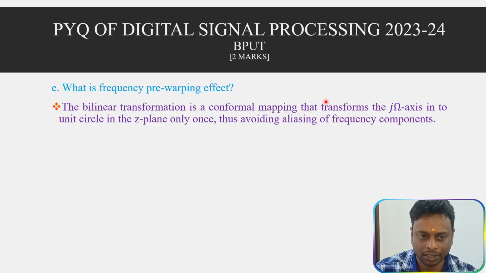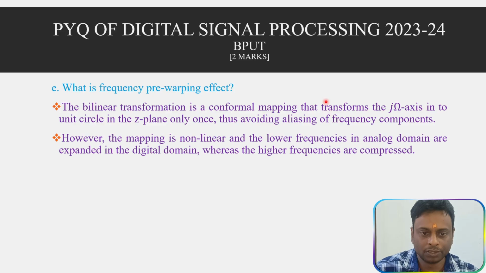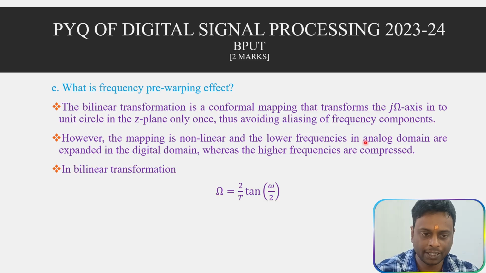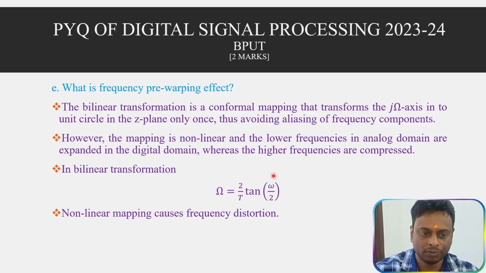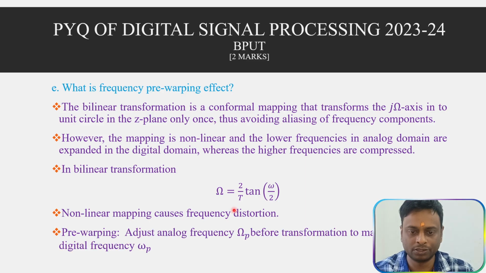So in this bilinear transformation, the mapping is non-linear. That is why lower frequency components are expanded, whereas the higher frequency components are compressed. In bilinear transformation, this is the formula for mapping from the S domain to the Z domain. Now this non-linear mapping process causes frequency distortion. So in this case, there is pre-warping.